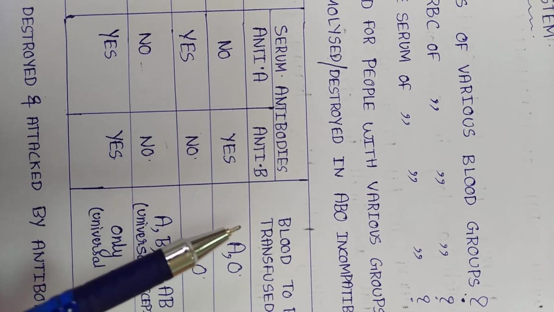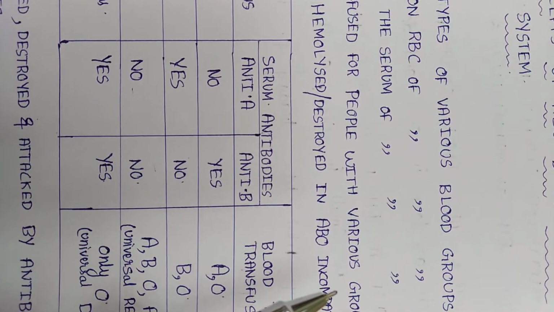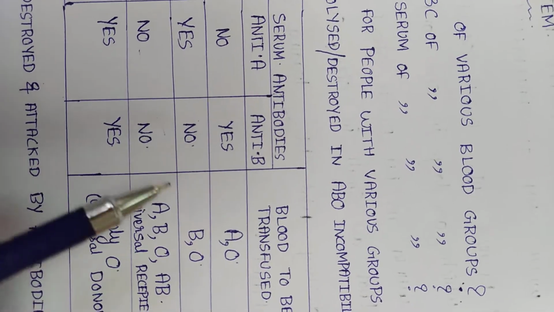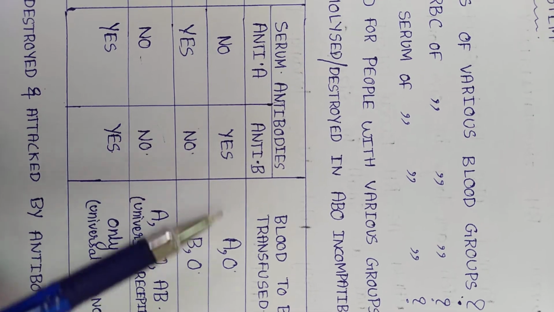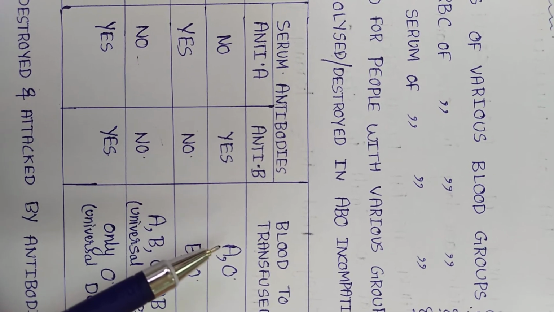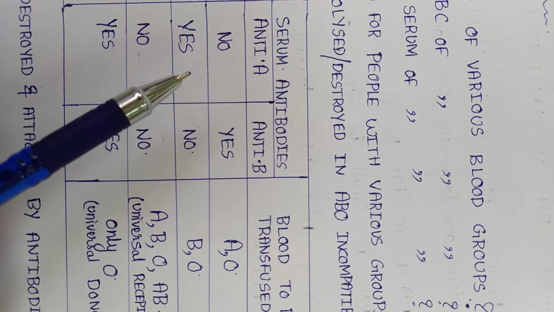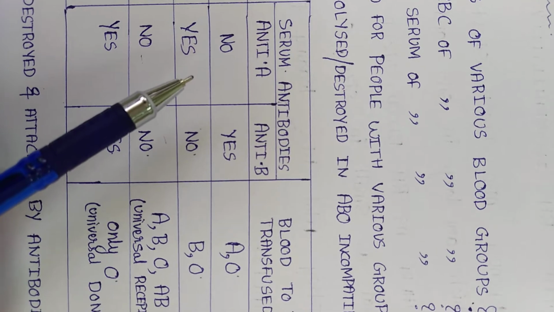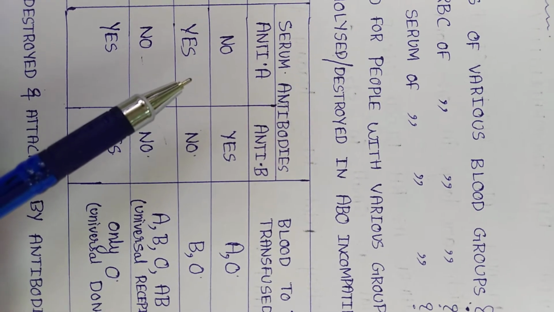Next question is what blood can be transfused for people with various blood groups? Since in A blood group there are anti-B antibodies, we can't transfuse B or AB blood group. We can transfuse only A blood group or O blood group. In B blood group, since they have anti-A antibodies, we cannot transfuse A or AB blood group.